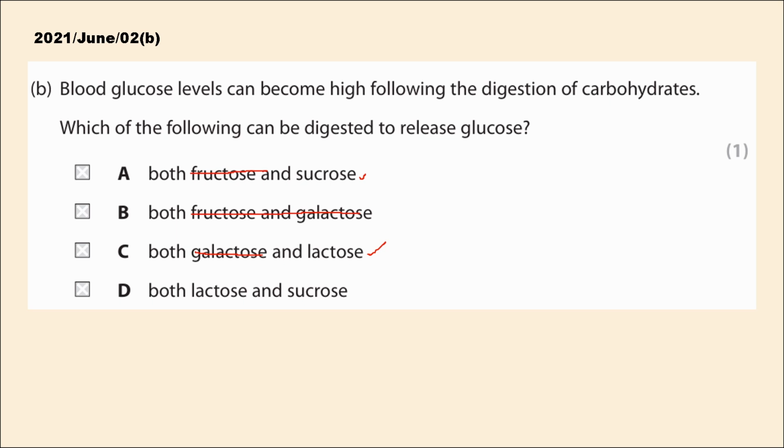Option D, lactose and sucrose. Both lactose and sucrose are disaccharides. When lactose is digested, it releases one glucose and one galactose molecule. Similarly, sucrose releases one glucose and one fructose molecule. Therefore, both can release glucose. So, the correct answer is option D, both lactose and sucrose. Additionally, you have to remember that maltose can also release glucose as it's made of two glucose molecules.